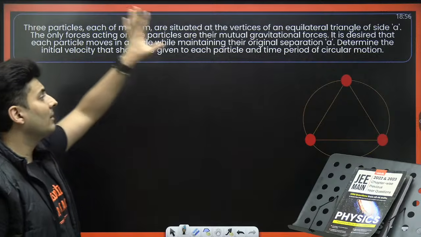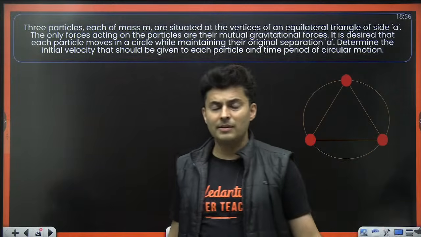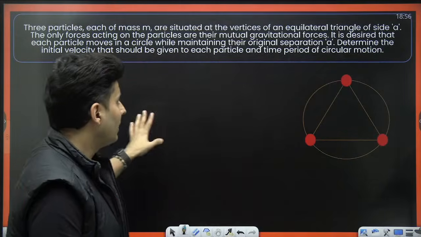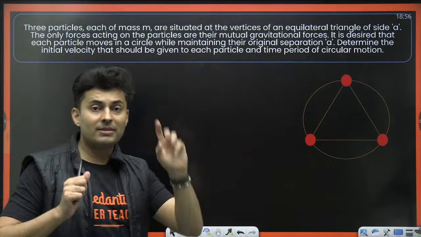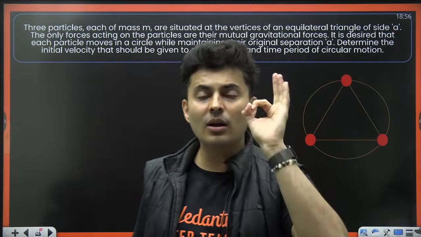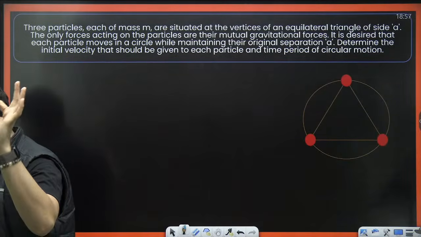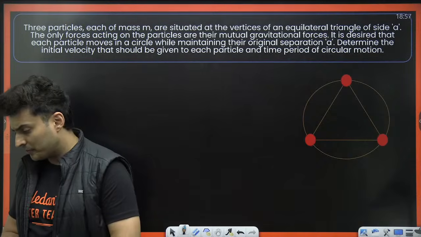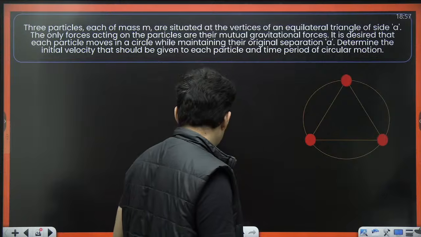Now the same question can be also asked for 3 masses. This kind of question has also come in the JEE Mains paper. You can see it again. When there are 3 masses and they are moving in a circle, sometimes there are 4 masses, sometimes there are 6 masses. Basically any regular polygon they can give you. All right, so let's have a look how to solve these kind of questions.